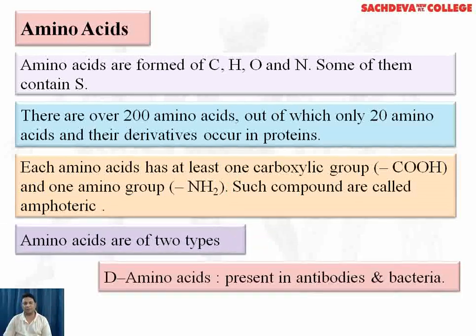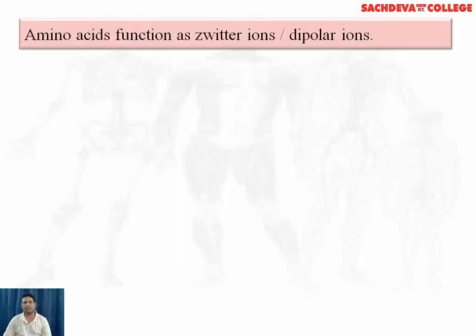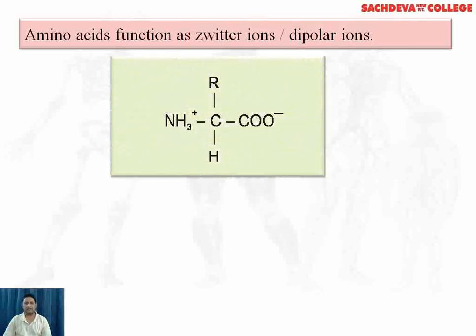Amino acids are of two types: the D amino acids, present in antibodies and bacteria, and the L amino acids, which participate in protein synthesis. Amino acids act as zwitterions or dipolar ions.